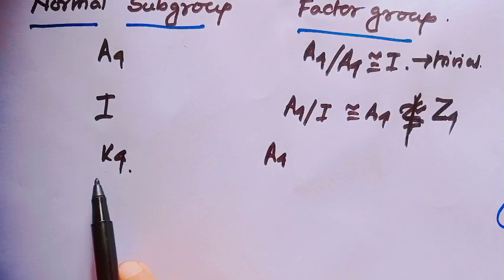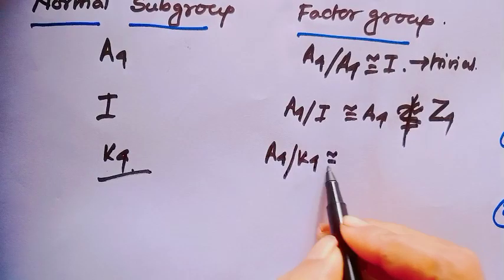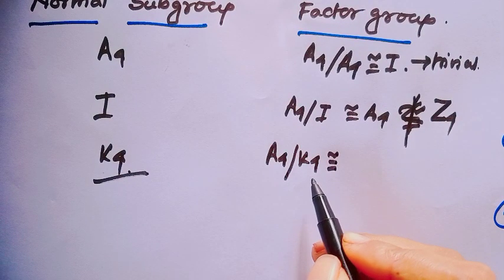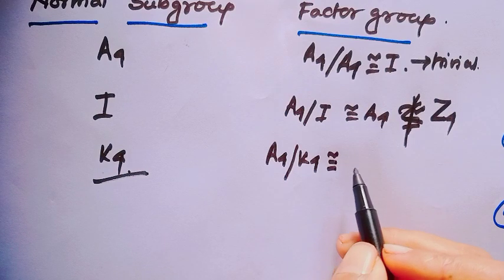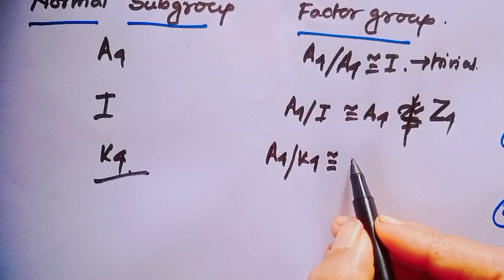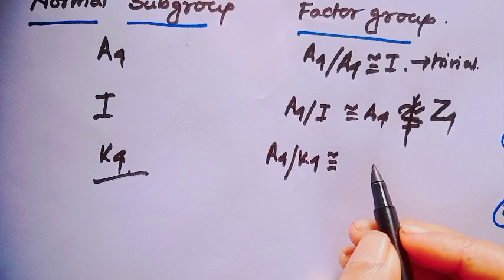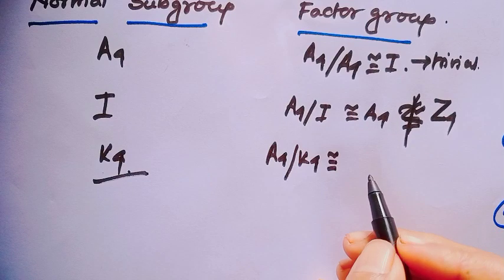When the normal subgroup is K4, then A4 modulo K4 is isomorphic to a group of order 3, and we all know there exists only one group of order 3.